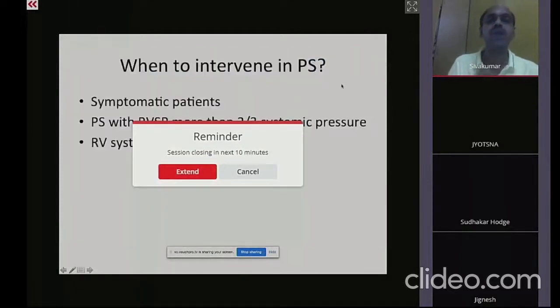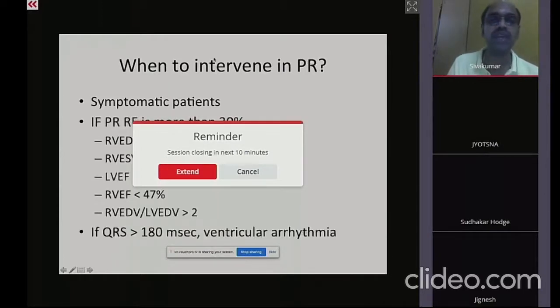So what are the indications to intervene if there is a conduit stenosis? Any patient who is symptomatic, pulmonary stenosis with an RVSP more than 2/3 systemic, or if there is an RV systolic dysfunction. Sometimes it is done for pulmonary regurgitation. When will you do it for pulmonary regurgitation?